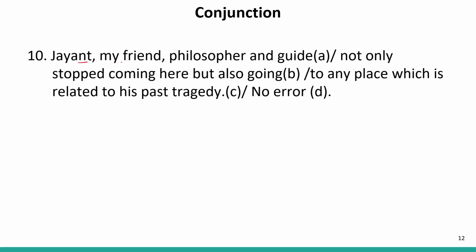Jayant, my friend and philosopher, this is an attribute. It means we are talking about Jayant only in this sentence. And guide. Not only stopped coming here, but also going to any place. Now, what did he stop? Going and coming. So these are two options, two activities that he had stopped.